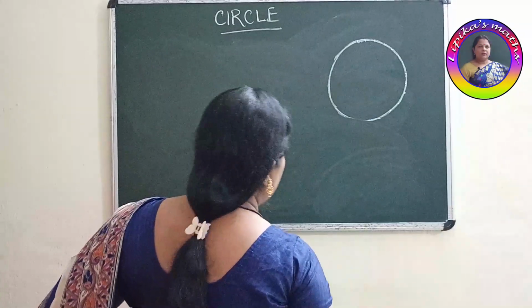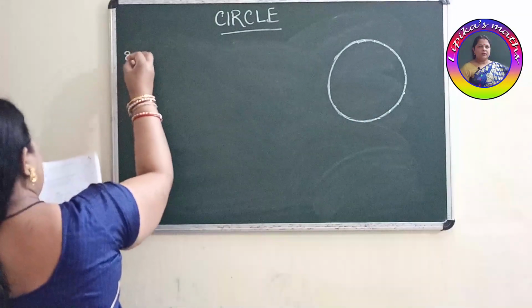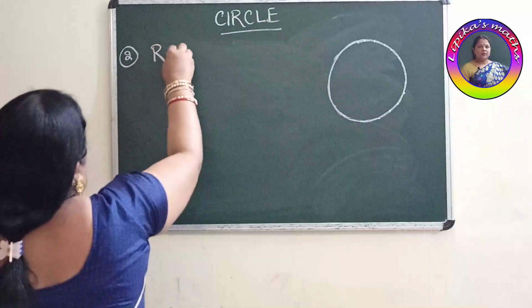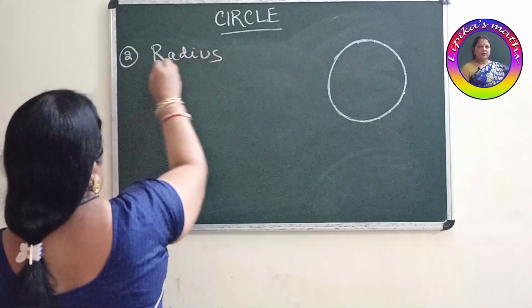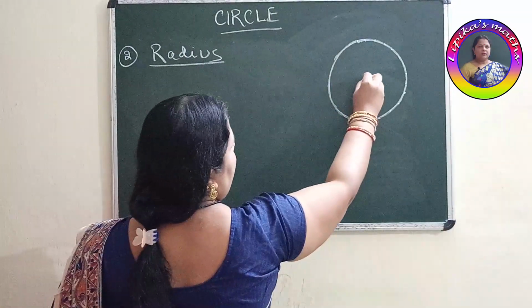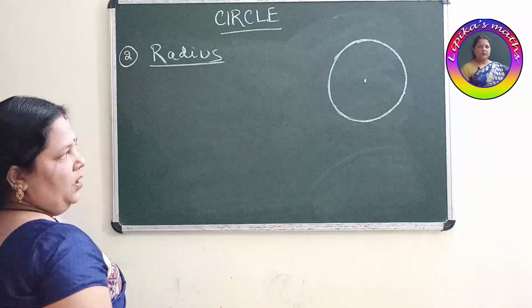Then come to our second part. Number 2, that is your radius. What is this radius? It is the fixed point which is present inside the circle. Got it?